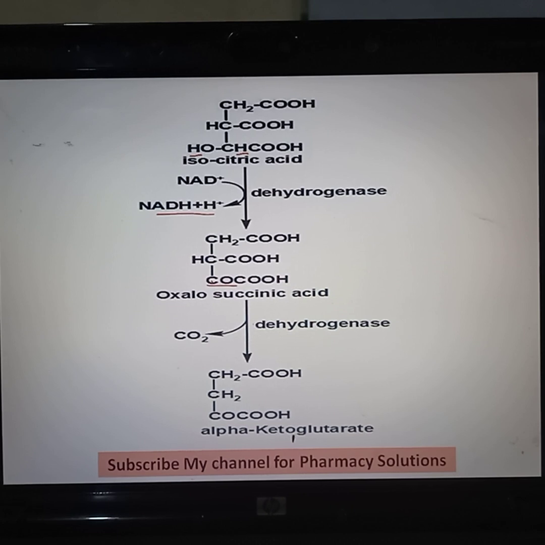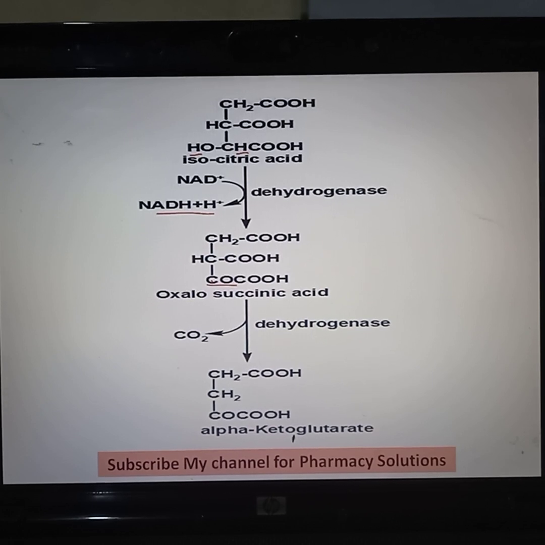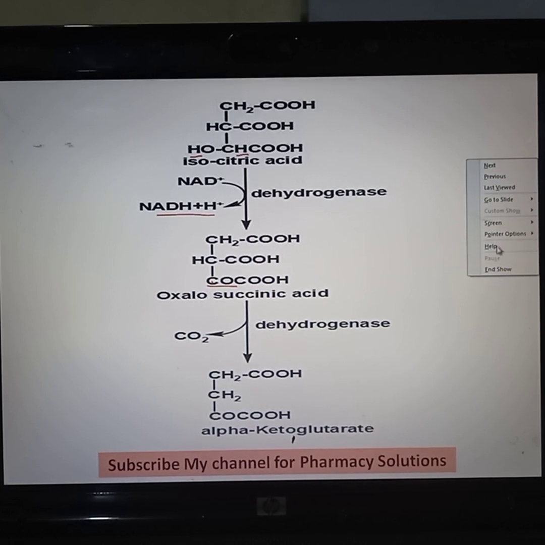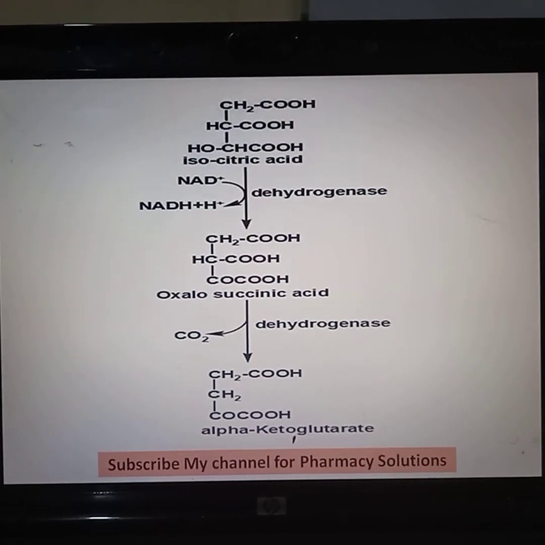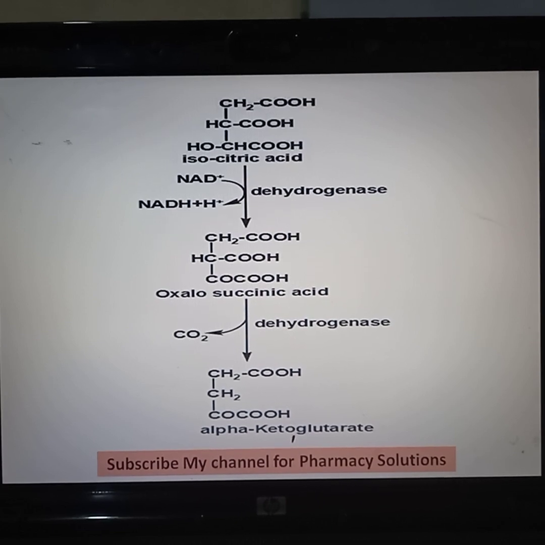This oxalosuccinic acid, in presence of the same enzyme dehydrogenase, will lose CO2. A carbon dioxide molecule is removed from this center carbon atom.